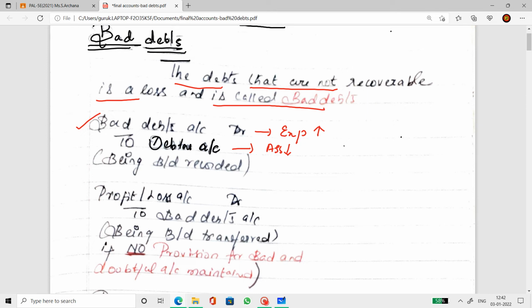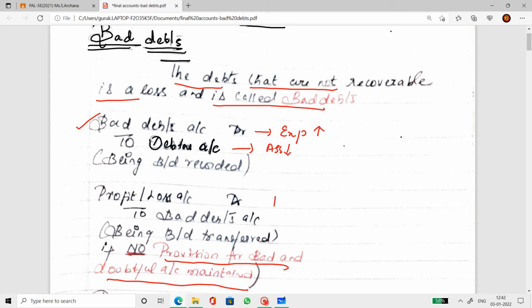Next one is the transfer entry. The transfer is obviously to the profit and loss account when no provision for bad and doubtful debts is maintained. Point to be noted, when provision for bad and doubtful debts account is not maintained, then the bad debts loss is straight away transferred to the profit and loss account.